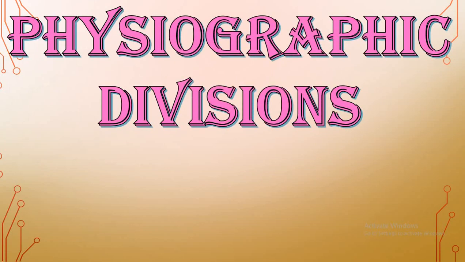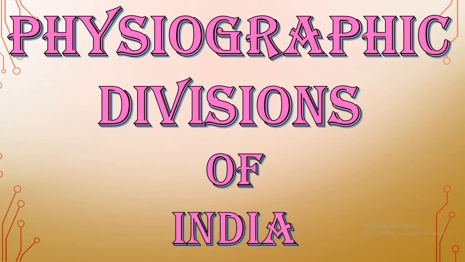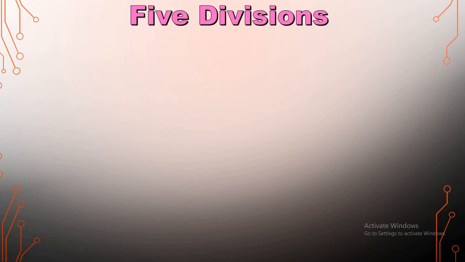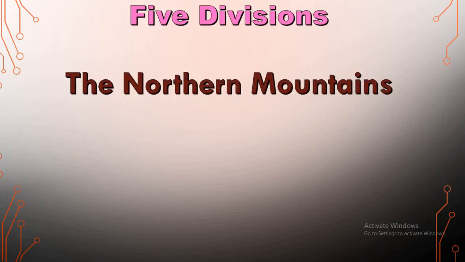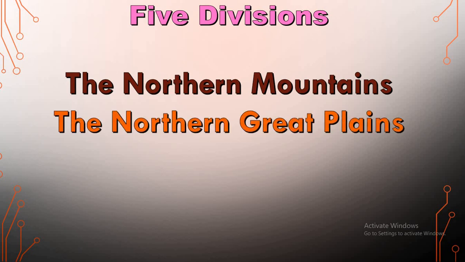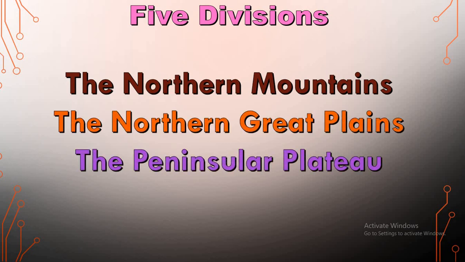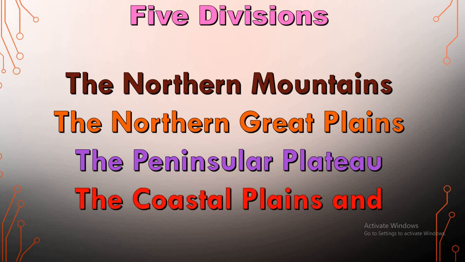Well, today we'll start the session with the physiographic divisions of India. What were the physiographic divisions of India? We have 5 basic divisions. The very first one is the northern mountains, the second the northern Great Plains, the peninsular plateau, the coastal plains and the islands. So in this session we are going to see about the northern mountains.